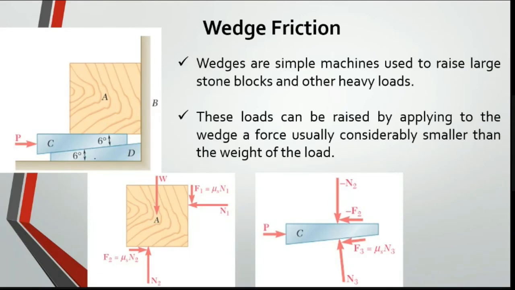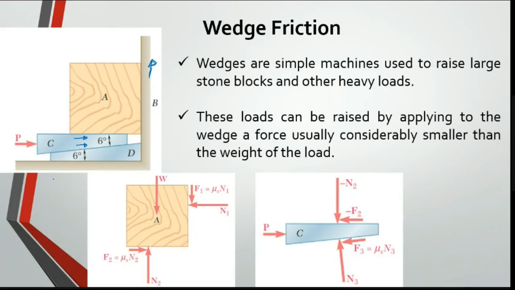Okay, so what happens? Let me consider you have an object here. You are applying a force like this. Because of that, your wedge will try to move along this direction, right? So when your wedge is trying to move, what happens to this object? This object will move towards the upward direction, right?